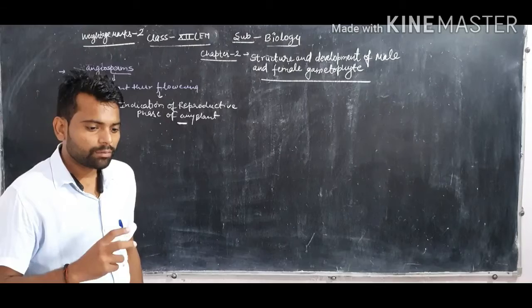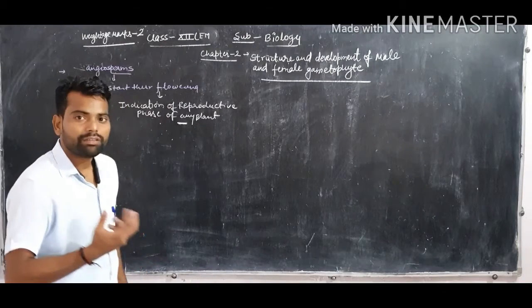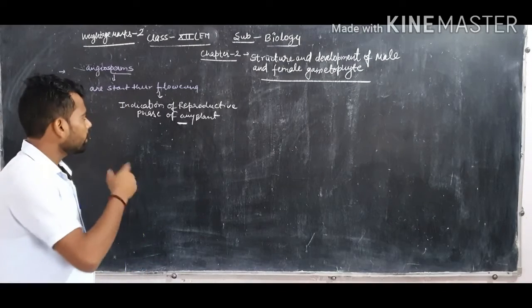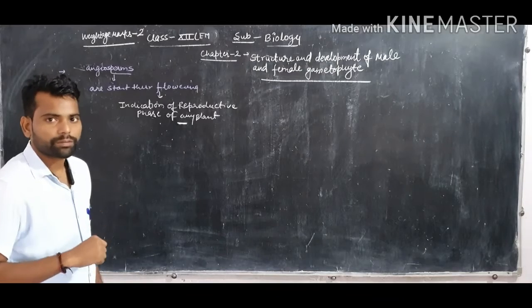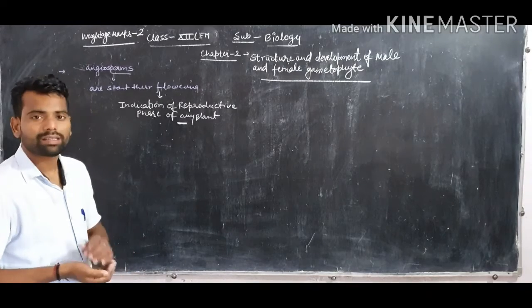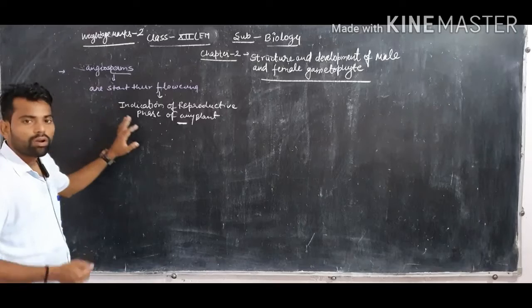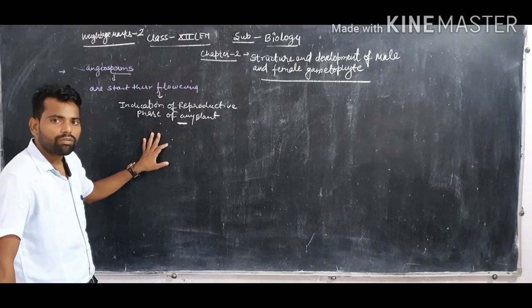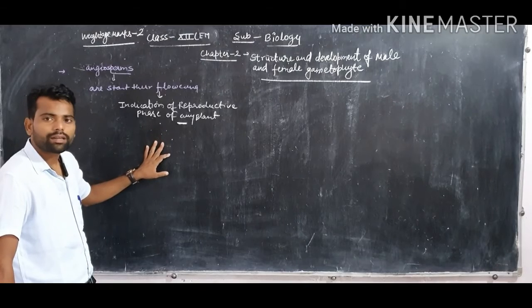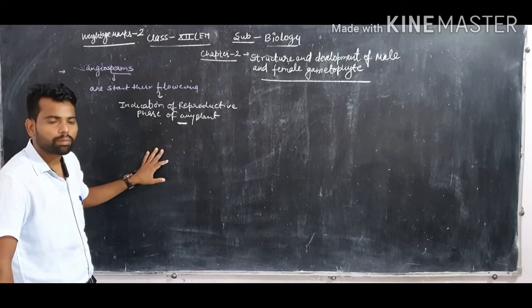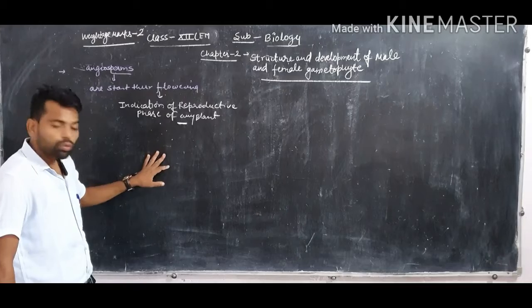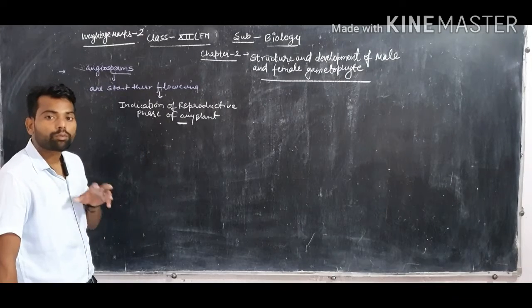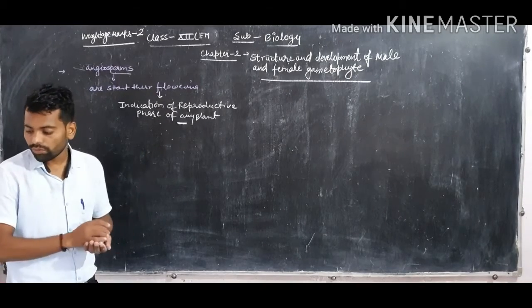So we can say these events operate inside the plant after flowering. If the plant starts flowering, we assume that fruit will be prepared. Okay, so flowering is the indication of the reproductive phase of any plant.